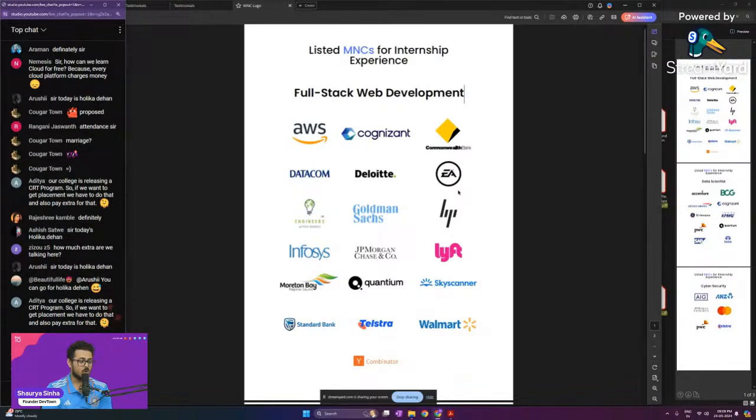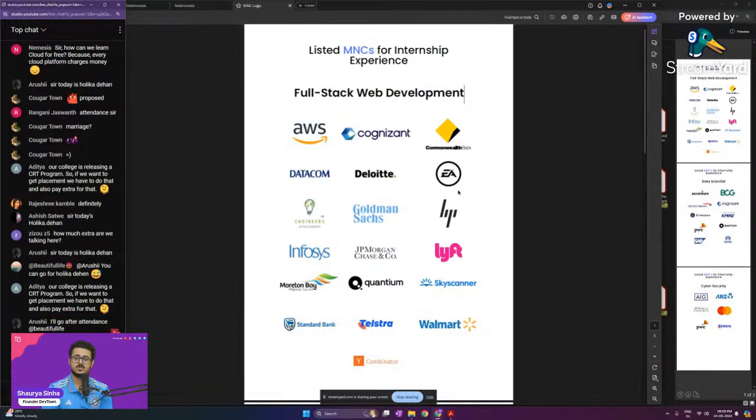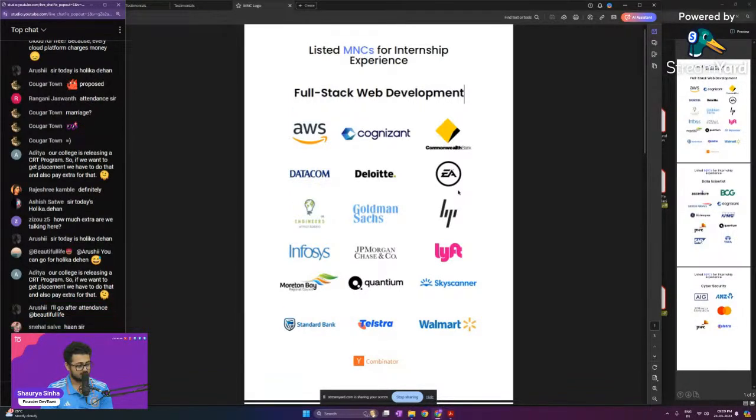For students who are not able to do well during the internship, which is very unlikely because then you are actually not studying properly in the classes, that is not my fault. But still, for them as well, we have other companies that we have partnered up with. We have our own placement cell. We run the placements for our own students. Both internships as well as placements, we run it for them.